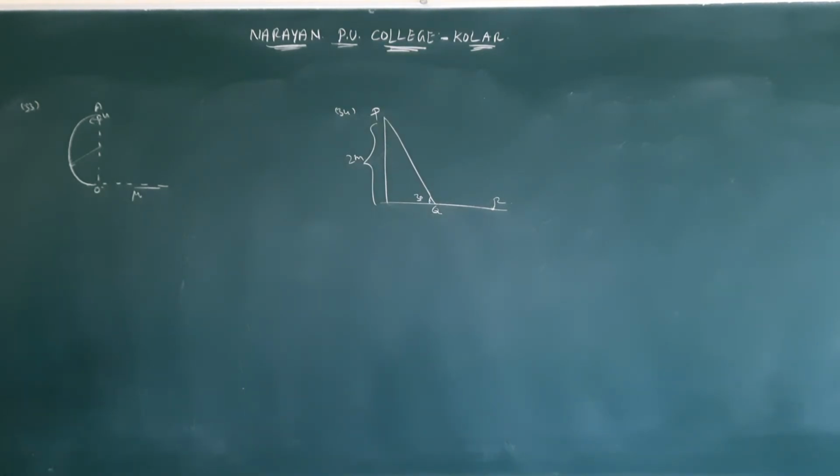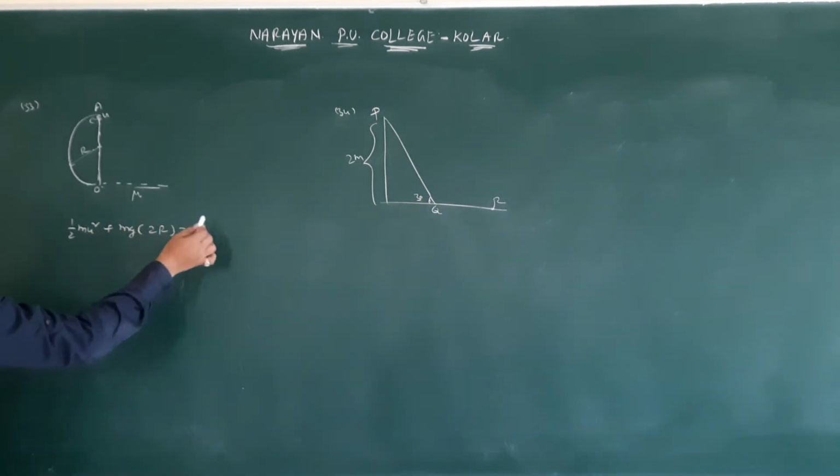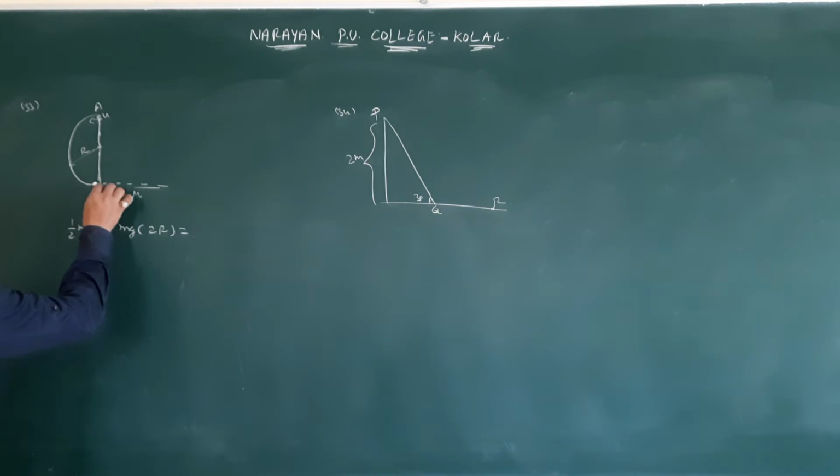Next is question number 33. Inside a semicircular track, a block of mass m is given velocity root 2gr. At what distance from O will the block stop? Okay, here it is having both kinetic energy and potential energy. Kinetic energy means half m u square. Potential energy: this is radius r, so r plus r, 2r, that is nothing but mg 2r. That is equal to...